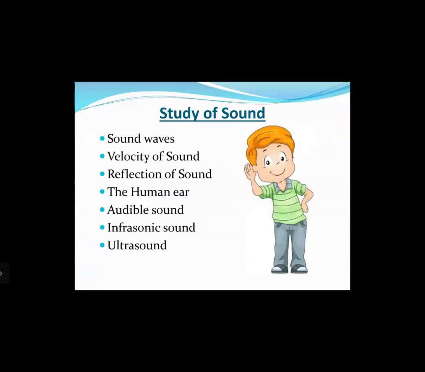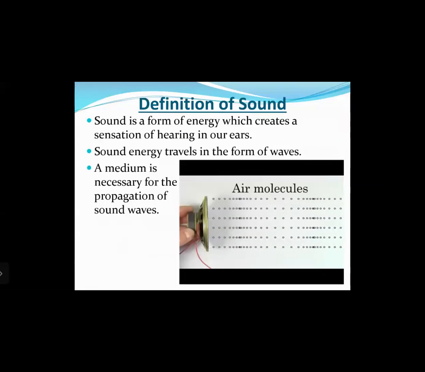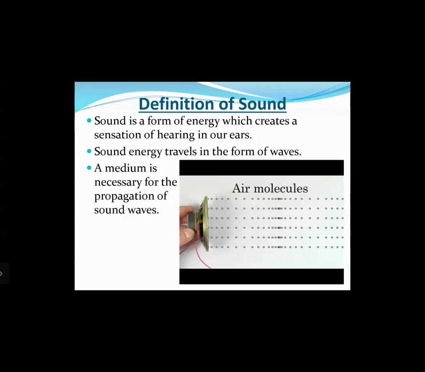Right. Now the topics that we are covering in this chapter relate to sound waves, velocity of sound, reflection of sound, the human ear, and the various types of sound, that is audible, infra, and ultrasound. Let us briefly revise the concepts that we studied in the previous class. Sound is a form of energy which creates a sensation of hearing in our ears. Sound energy travels in the form of waves, and a medium is necessary for the propagation of the sound waves.